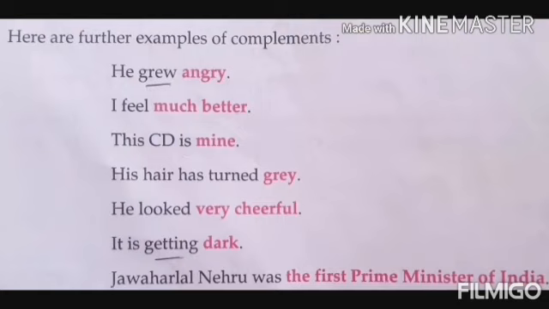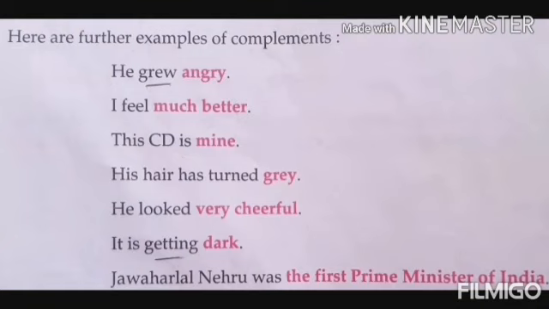It is getting dark. Getting what? Dark. So get is also known as an incomplete verb. So what are the incomplete verbs? Here some are given: is, am, are, was, were, will, shall, has, have, become, seem, appear, look, grow, turn, get.